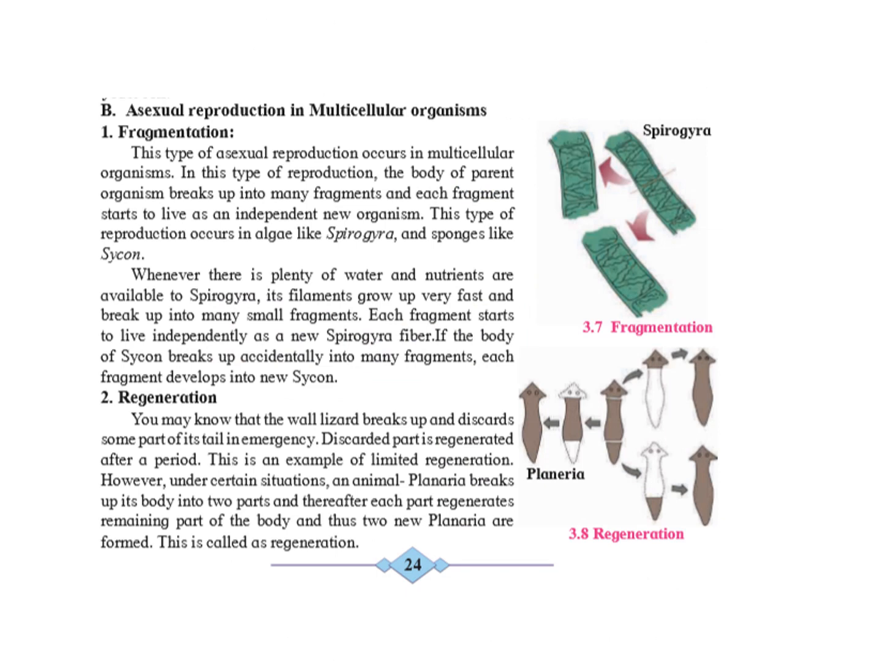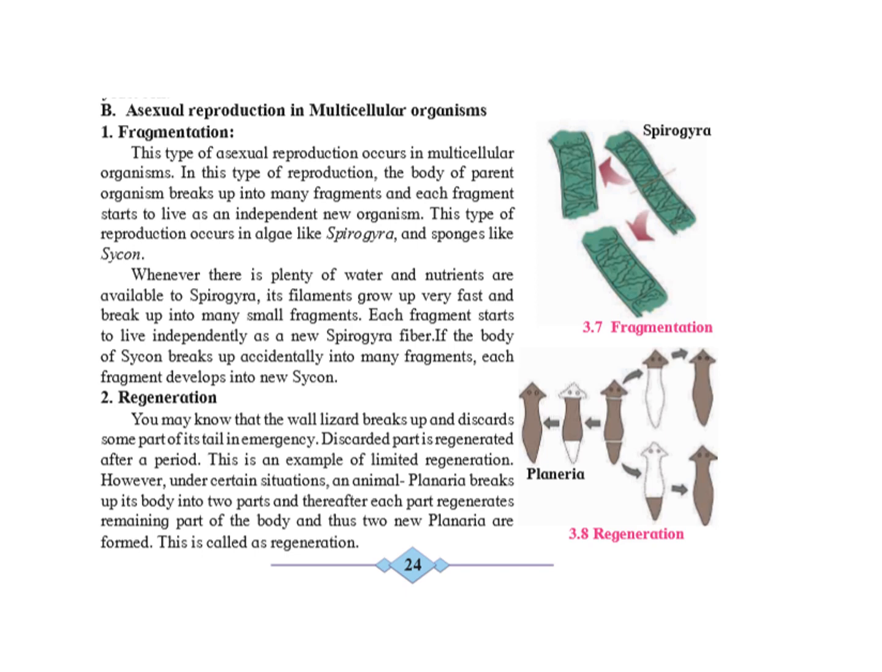Asexual reproduction in multicellular organisms. It is further subdivided into fragmentation, regeneration, budding, vegetative propagation, and spore formation. The first one, fragmentation. Fragmentation is the process in which the parent body breaks into many pieces or fragments, and then each fragment develops into a matured filament. For example, it is observed in case of Spirogyra.